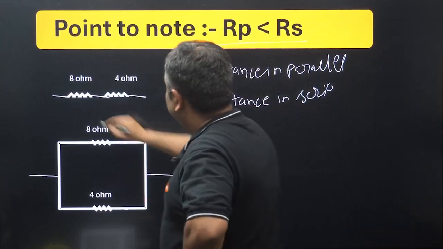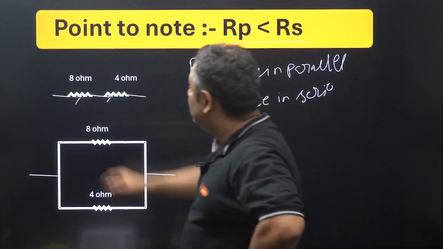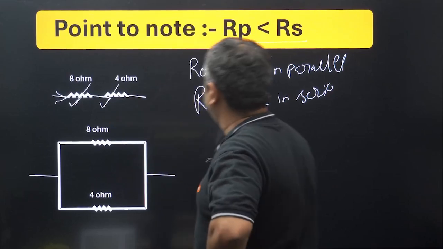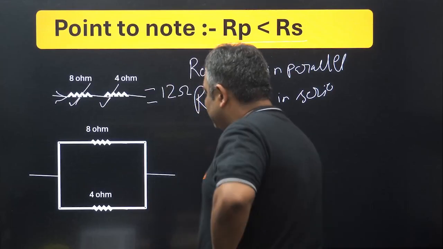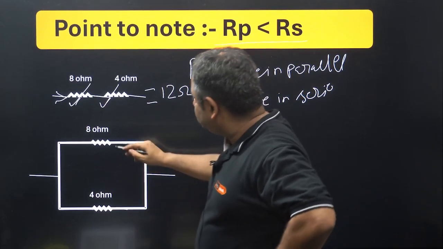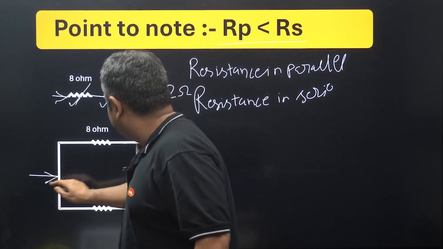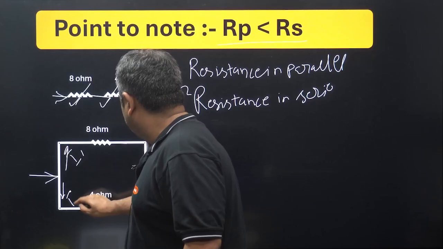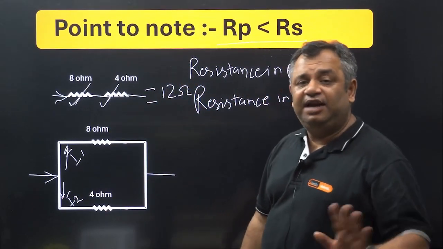Let us check that. Here we have got 2 resistors in series. How do you know it is in series? Because if you flow a current from here, the same current will flow through 8 ohms and the same through 4 ohms. So the equivalent resistance of them would be 12 ohms. Here I have got two resistances, and they both are in parallel. How do I know they both are in parallel? Current comes from here, I1 goes here and I2 goes here. So both of these resistors are getting different current, so they are in parallel.